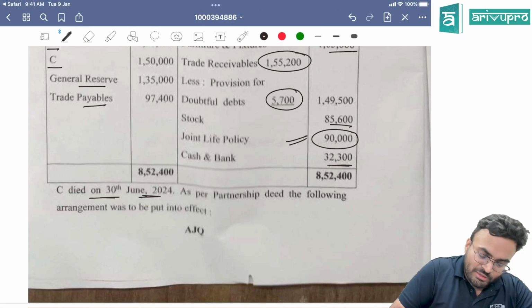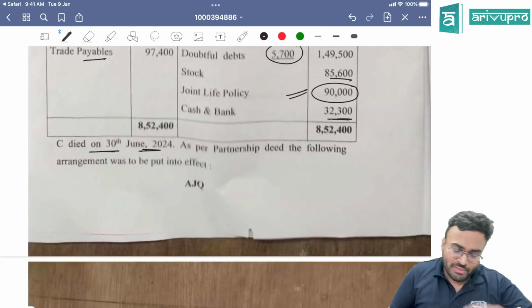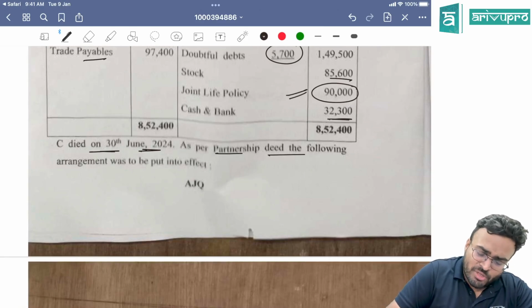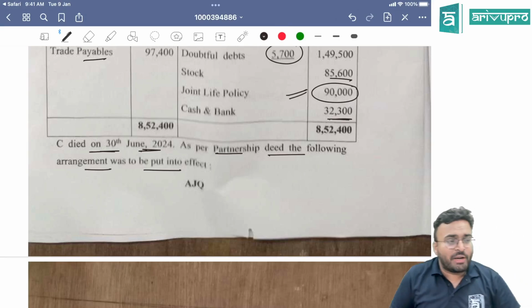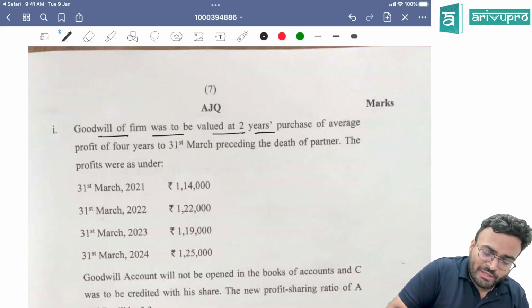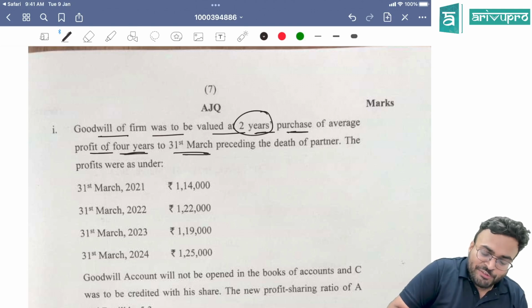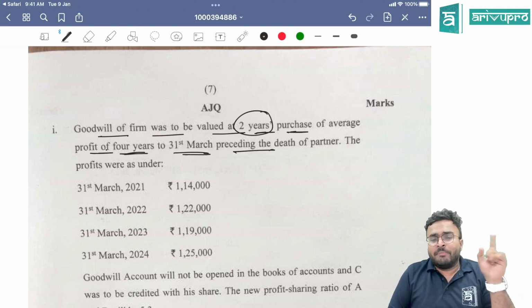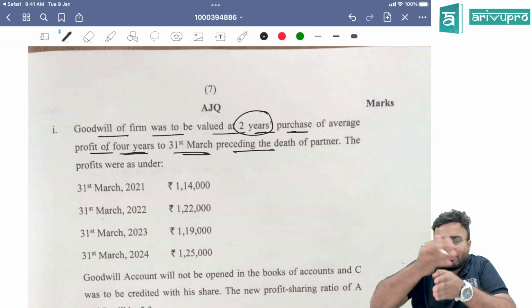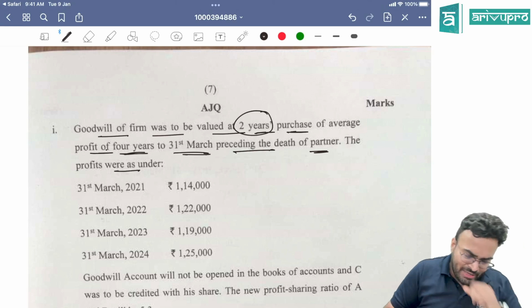C died on 30th June. When did they give us the question? 31st March. C died 3 months later on 30th June. As per partnership deed, the following arrangement was put into effect. Look at the first one. Goodwill of the firm should be valued at 2 years purchase of average profit of 4 years to 31st March preceding the date of death. If the person dies on some day, 31st March preceding the date of death, you are going to calculate. Profits were given as under.